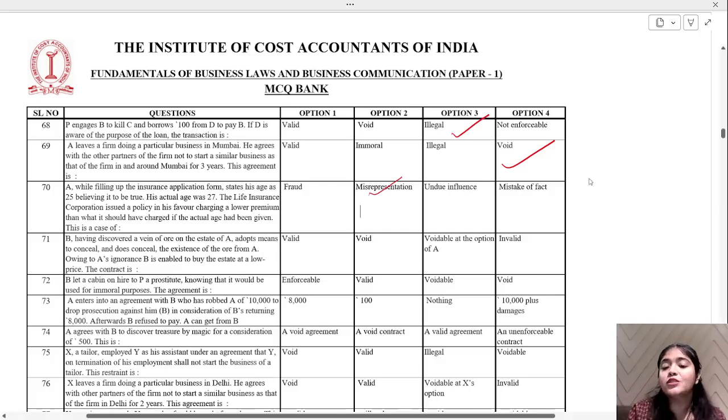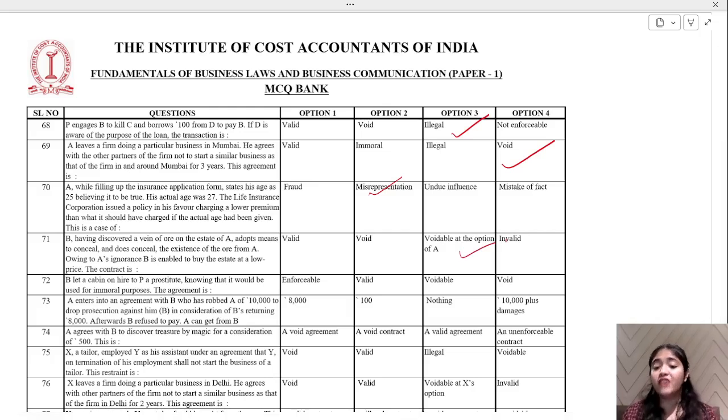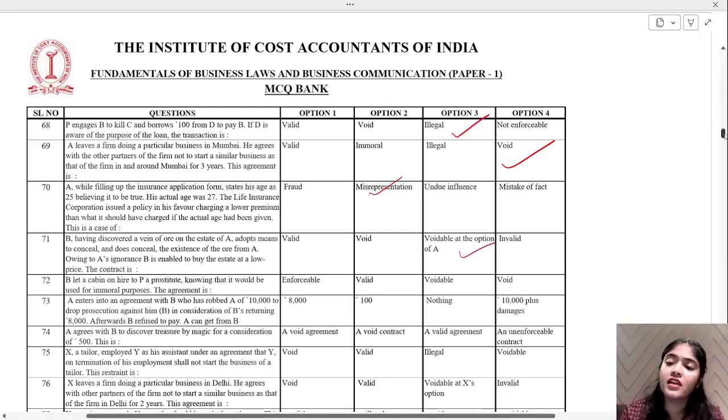This contract is voidable at the option of A. If A gets to know, oh, there is ore below my land, below my estate, now I want the higher value, so he'll say, I don't want to continue with this contract. So that is voidable. Okay.